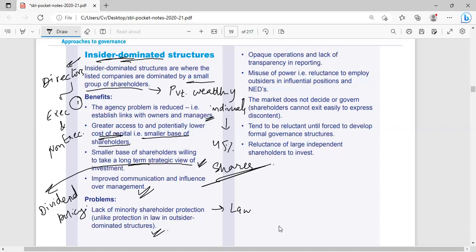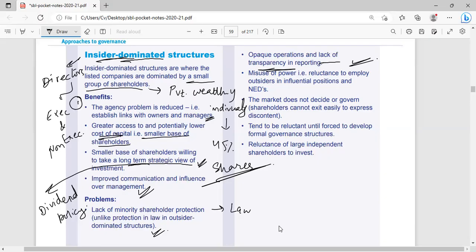There is a possibility of lack of transparency. Why? Because these people are influential in the organization, or management itself is influential, or directors are influential in the organization. So where there are a few people who are influential in the organization, definitely they can influence what?